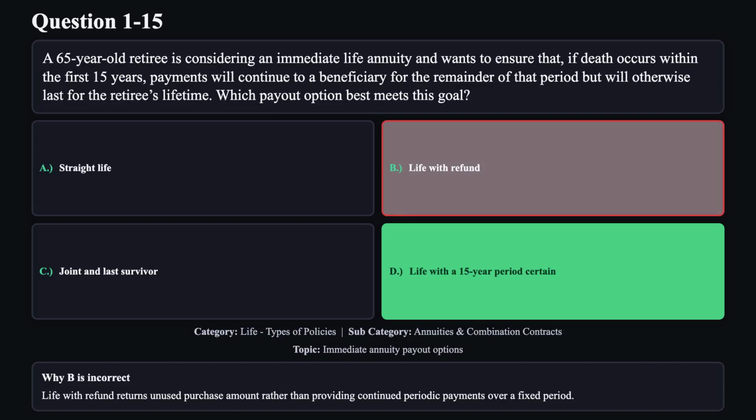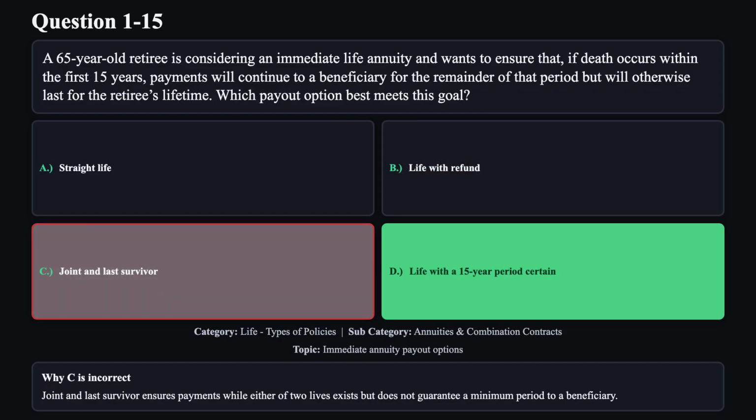Reason B is not correct. Life with refund returns unused purchase amount rather than providing continued periodic payments over a fixed period. Reason C is not correct. Joint and last survivor ensures payments while either of two lives exists, but does not guarantee a minimum period to a beneficiary.